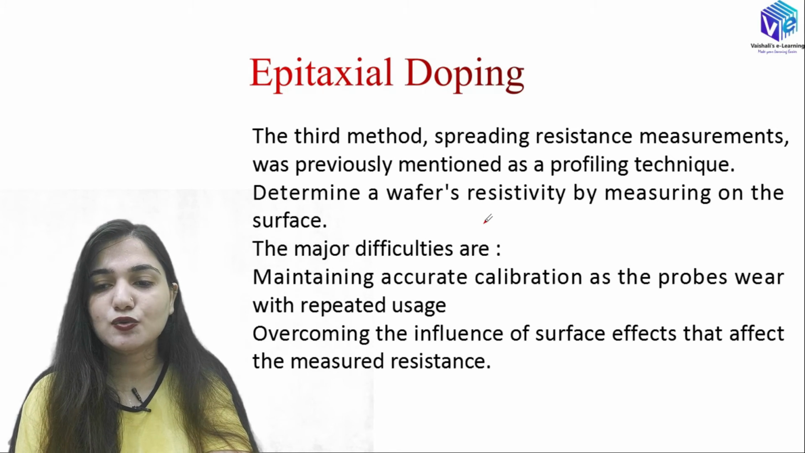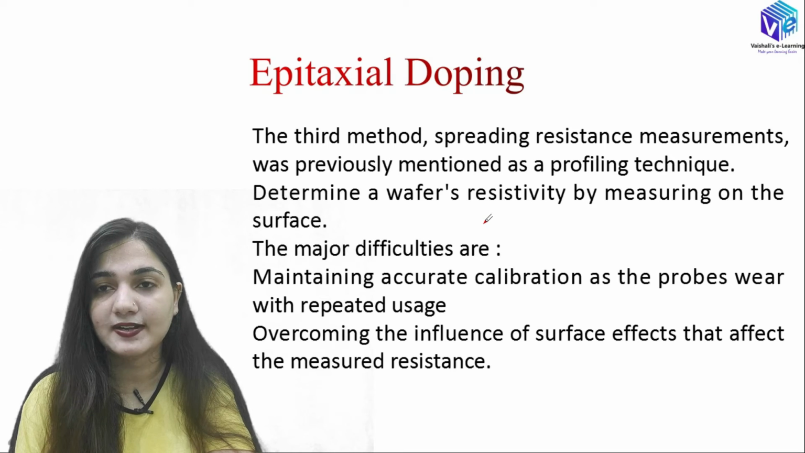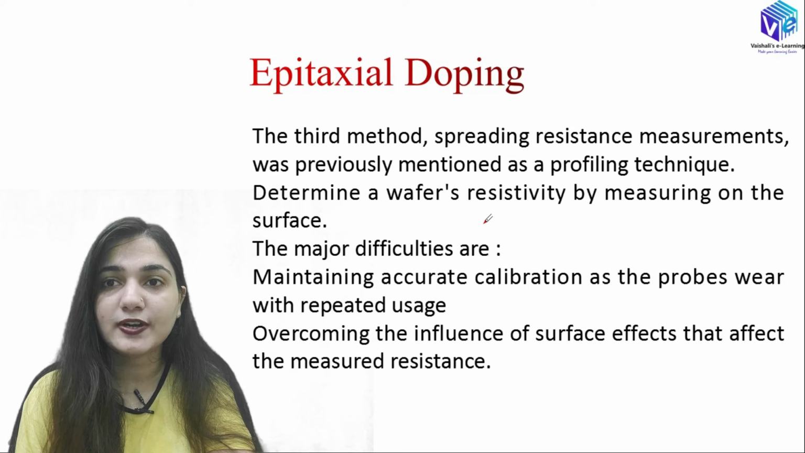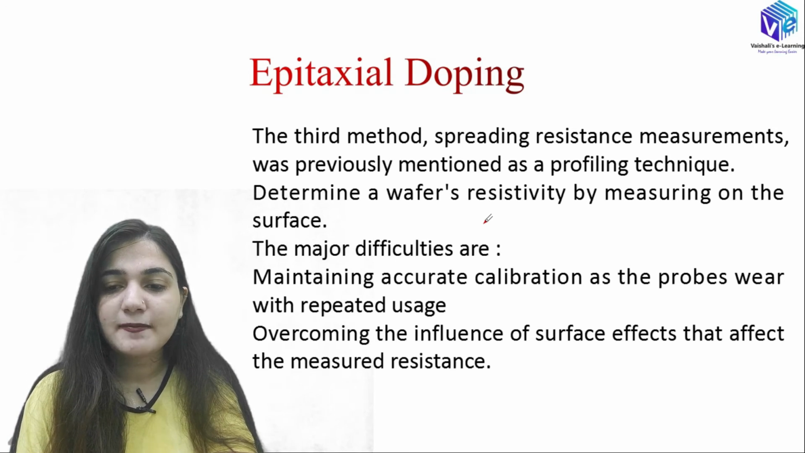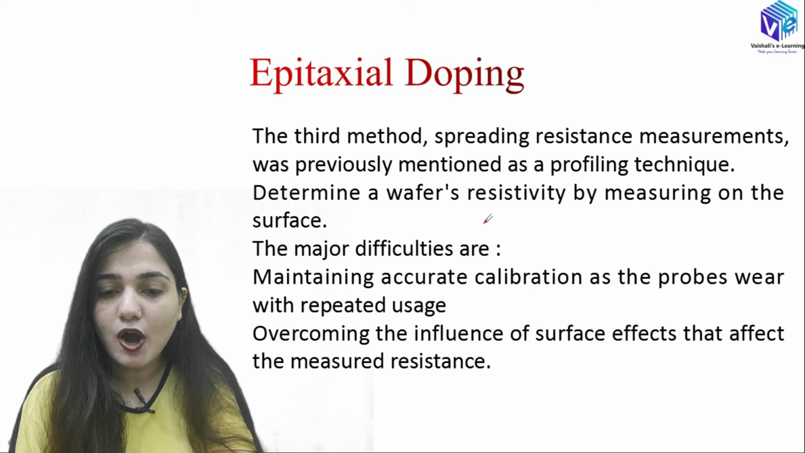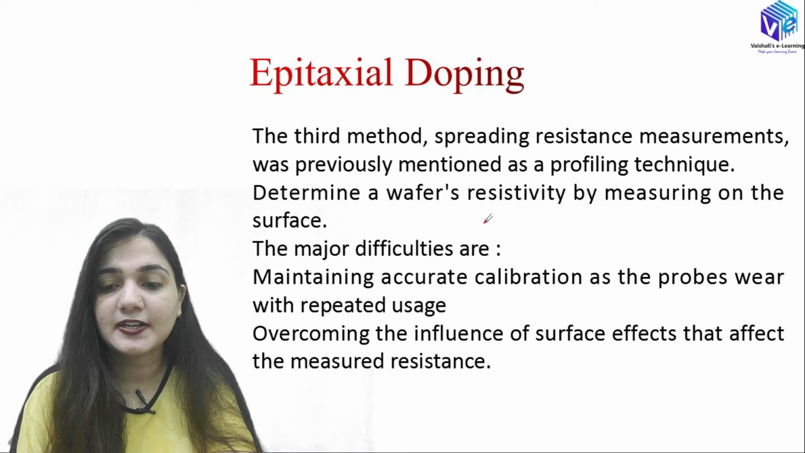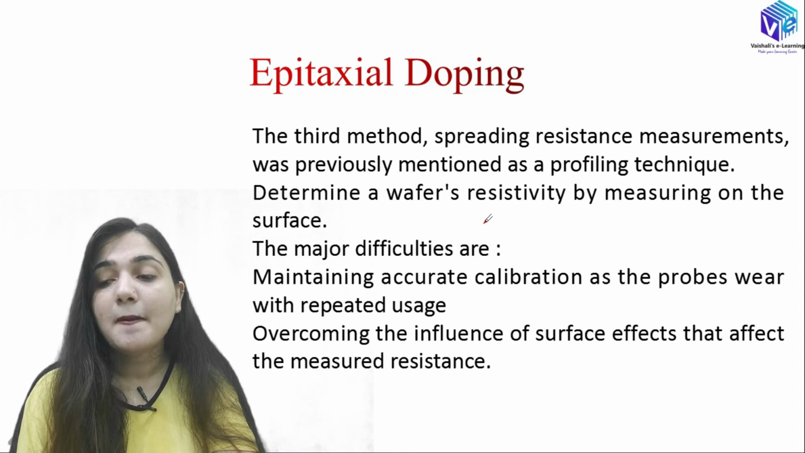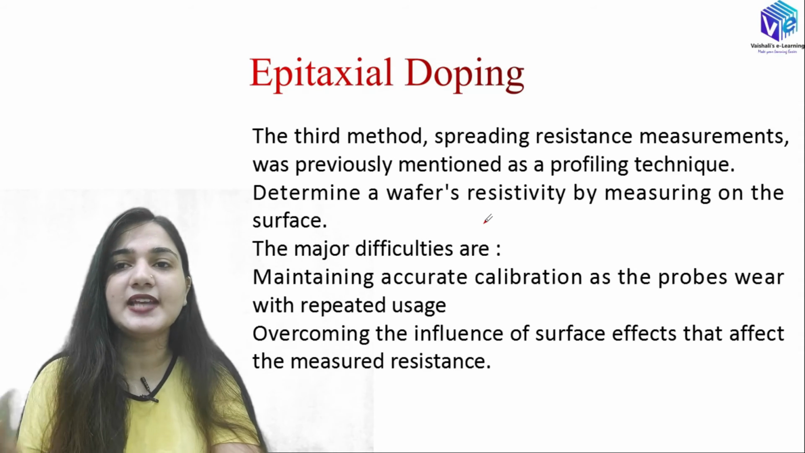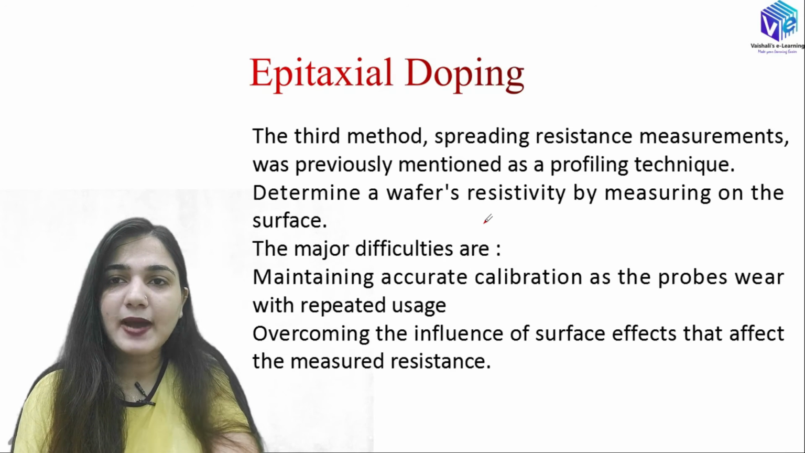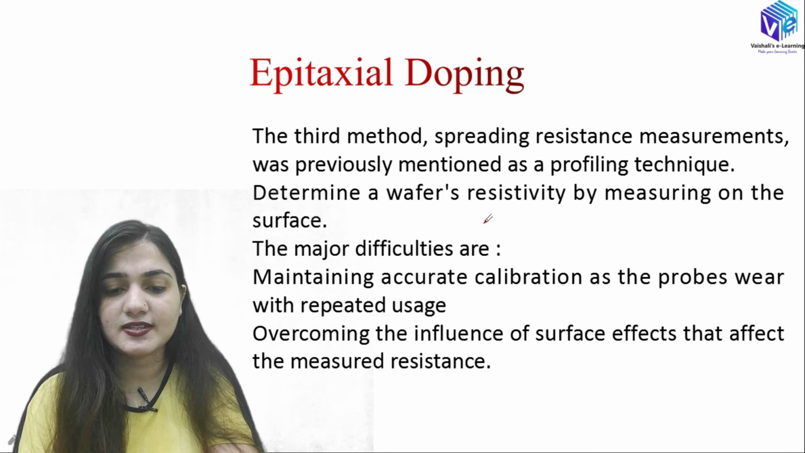Now coming to the third method, which is the spreading resistance measurement. I have already told you we have to measure the spreading resistance. We have already measured the sheet resistance with the 4-point probe method. Previously mentioned as a profiling technique, this technique was called the profiling technique. It determines the wafer's resistivity by measuring on the surface. So we measure the resistance on the surface, and then we determine the wafer resistivity from the resistance. Now we have some difficulties in this method as well.